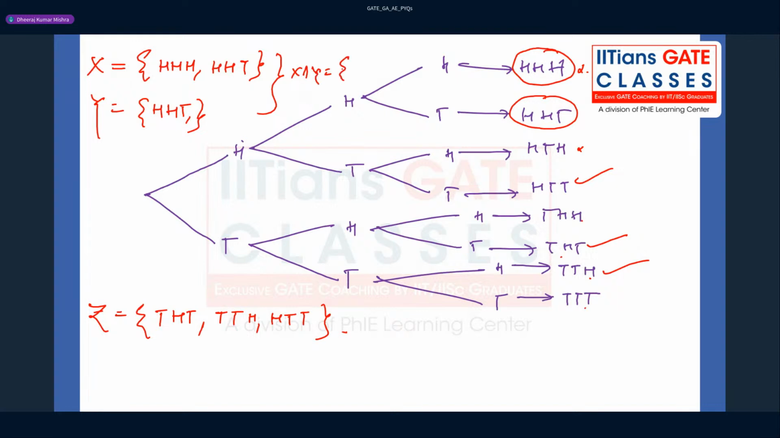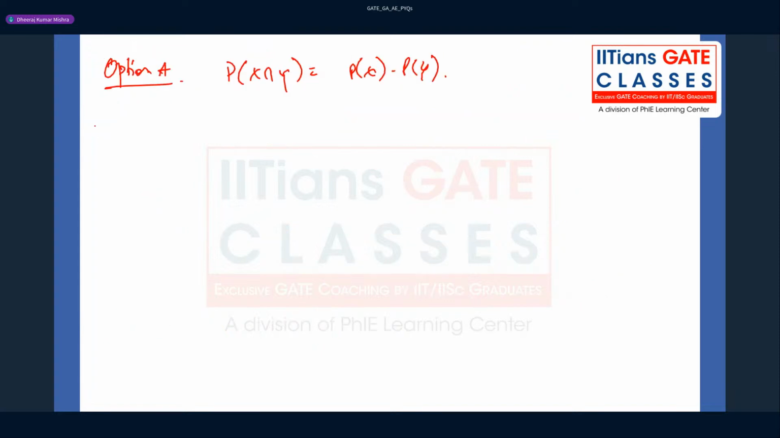What is common here? That is nothing but HST, right? Only HST is common. So you can find the probability of x. This outcome will have probability 1 by 8, and this will have 1 by 8. Why? Half into half into half. So probability of x will be 1 by 8 plus 1 by 8, that is 2 by 8. Probability of y will be 1 by 8 only.